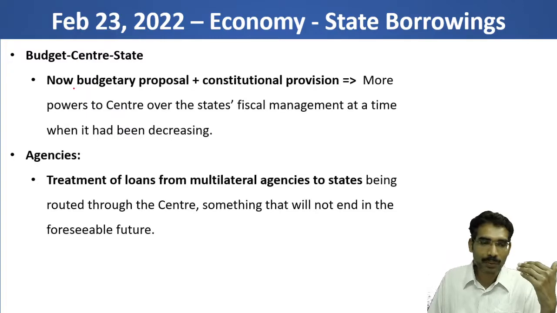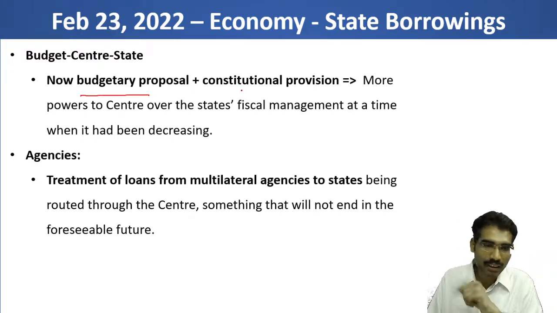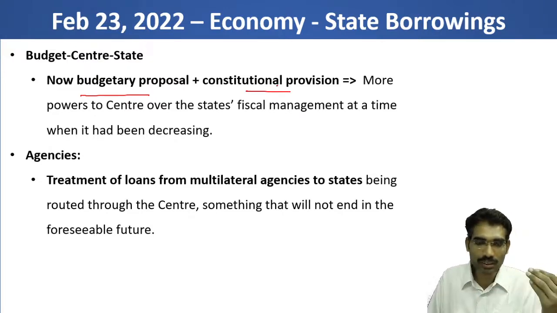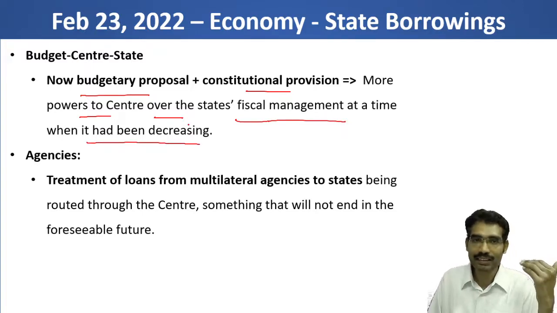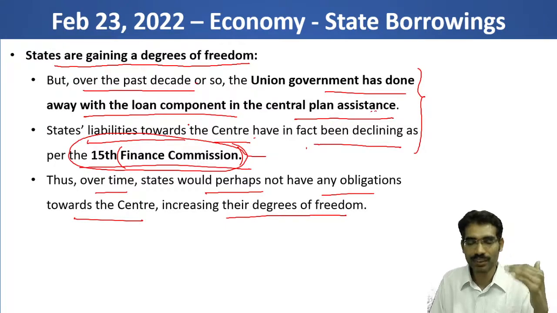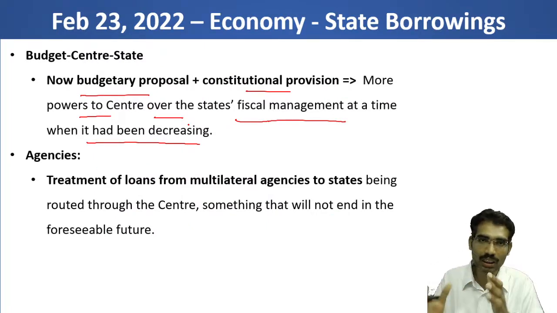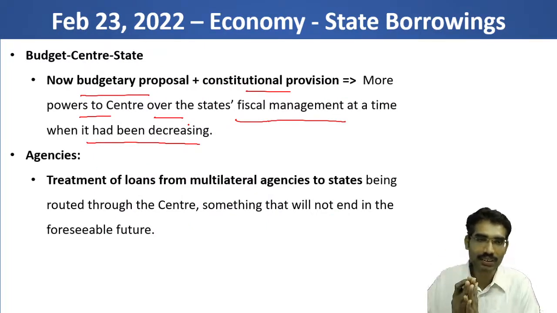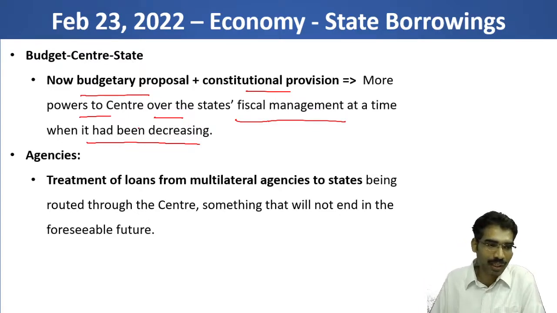Now the article is saying that with this particular budgetary proposal and constitutional provision, there are more powers to the Center over states' fiscal management at a time when it had been decreasing. So this trend raises the question of whether the freedom of states is declining or increasing. With this combination of budgetary proposal and constitutional provision, states may again lose autonomy with respect to financial space. So this is what this article is highlighting.